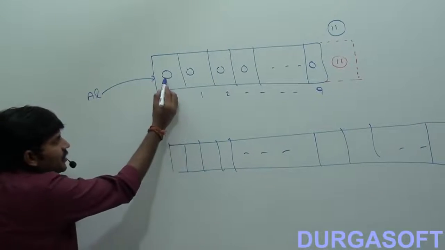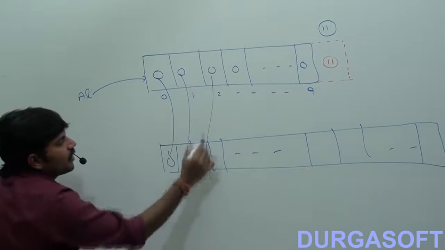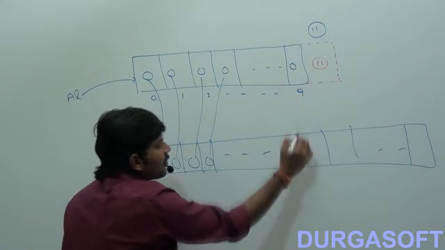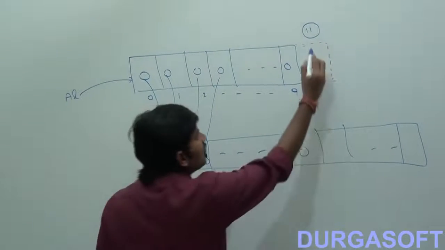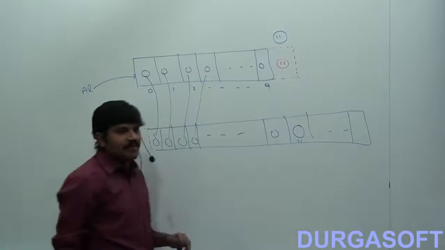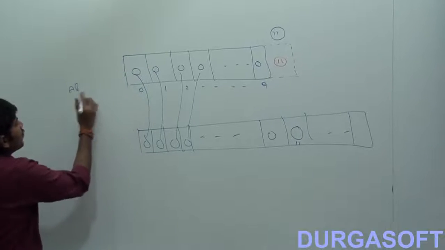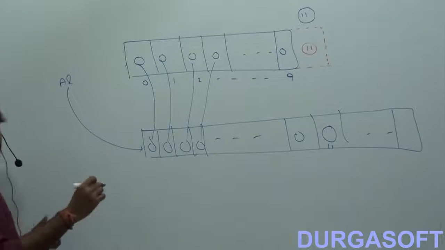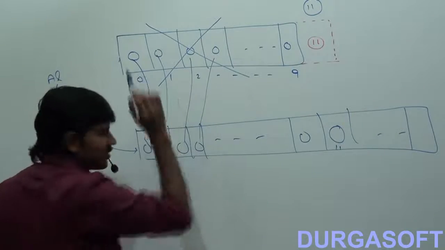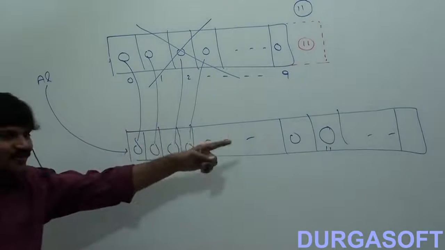All these 10 elements will be copied, right? And after copying all these things, the 11th element will be inserted here. Then reassign the reference variable to the new object, and the old object is automatically eligible for garbage collection. This is the total cinema just to add one object.